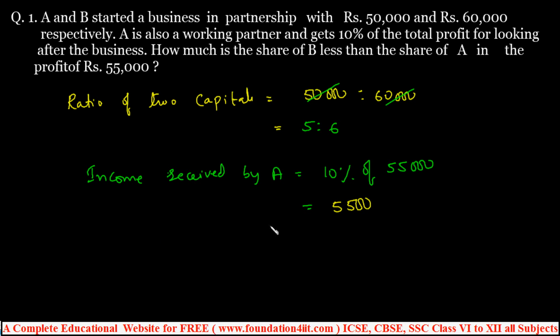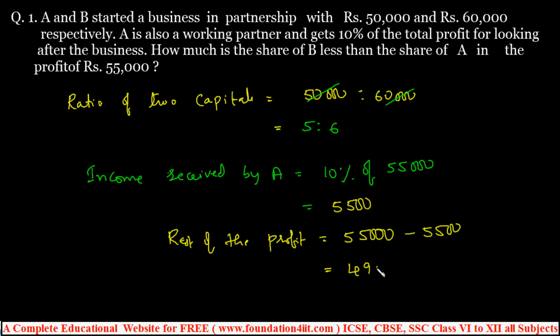So the rest of the profit, because 5,500 is fixed for A. The total is 55,000. From this 55,000, 5,500 is subtracted. This is the remaining, that is 49,500. 55,000 minus 5,500: 55,000 minus 5 is 50, minus 500, 49,500. Now from this profit amount, A and B will get the share of profit in the